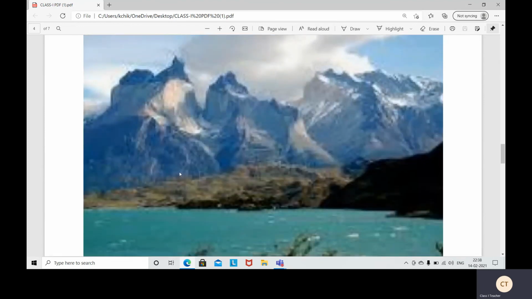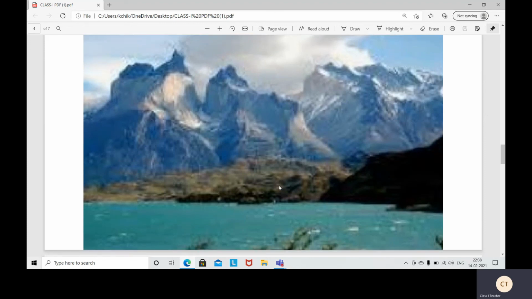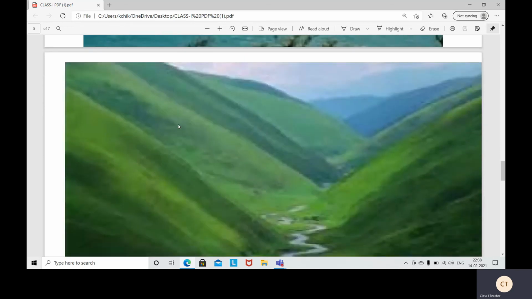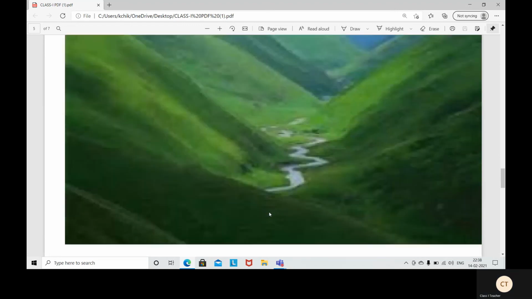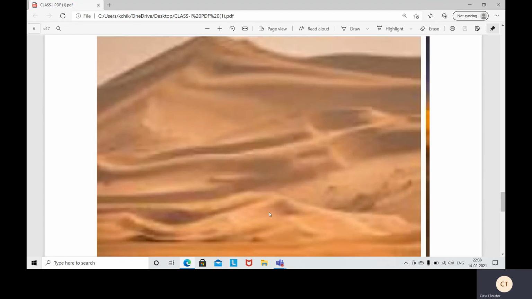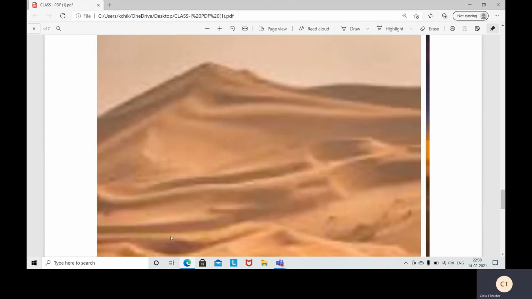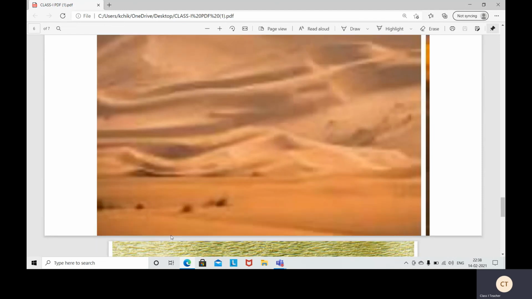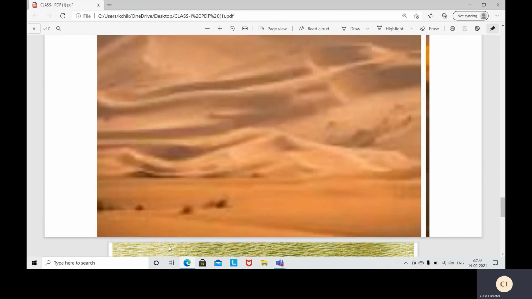These are highlands. Height will be there. See here. Highlands. This is another landform. Mountains and hills. Next one is valleys. Its shape is like V. This will be between mountains and hills. This is called valley. Yes. Next one is desert. Here we cannot see plants. Okay. Only sand we can see here. Plants will be very less and water also will be very less.